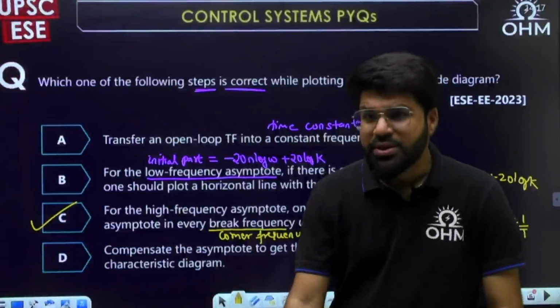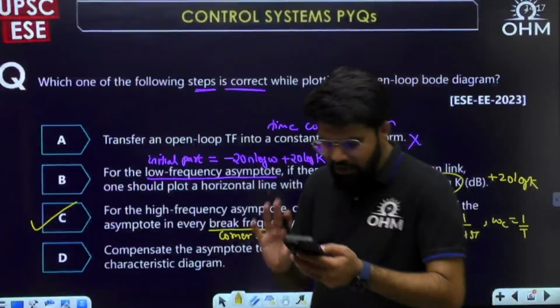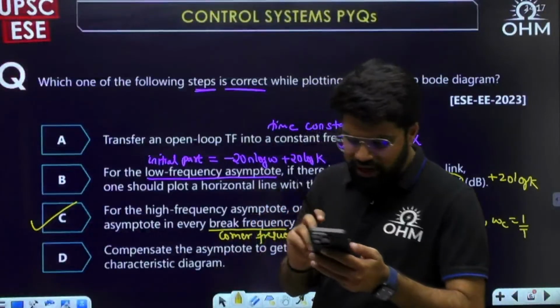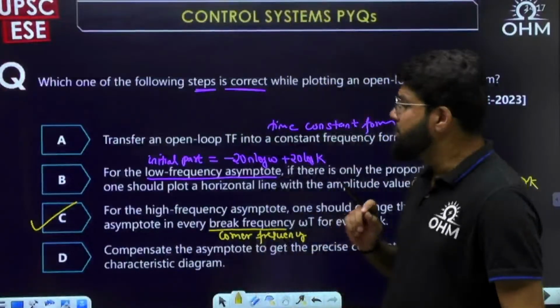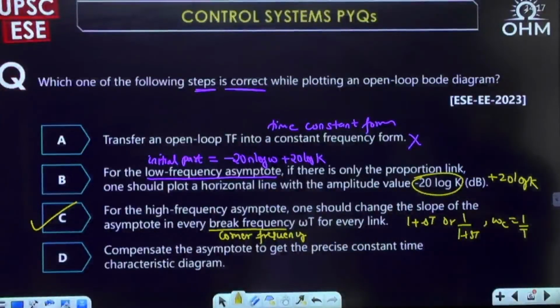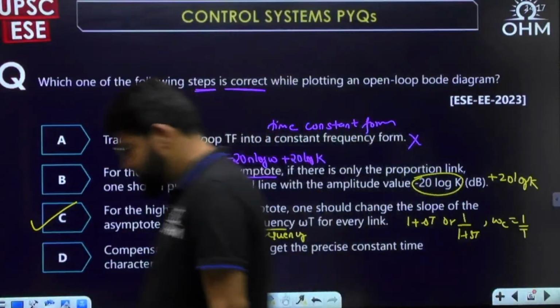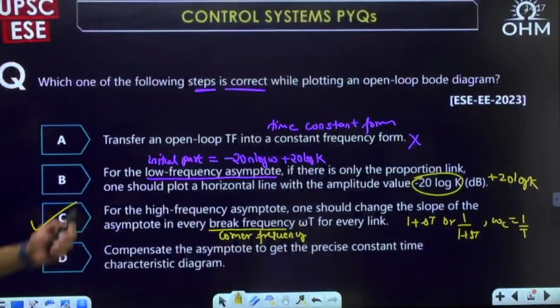So this is something about sketching the Bode plot, but I have not seen any options right now coming up in the comment box. So maybe you are taking the time to think about this. Okay, so option number C stands out to be the correct answer. Next question then. If there is any doubt, you can let me know.